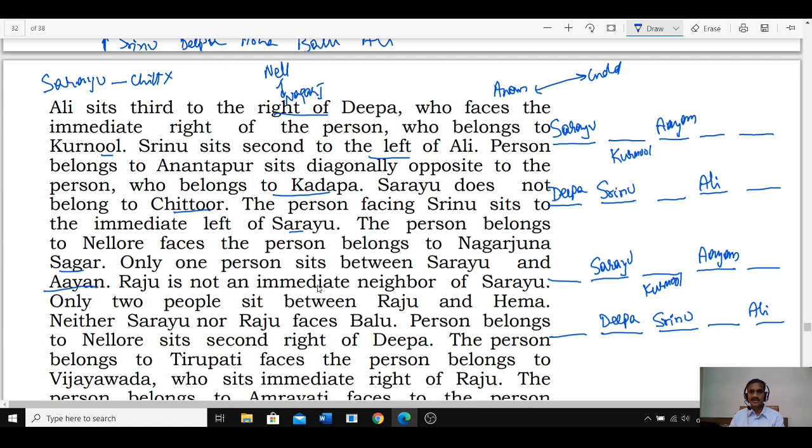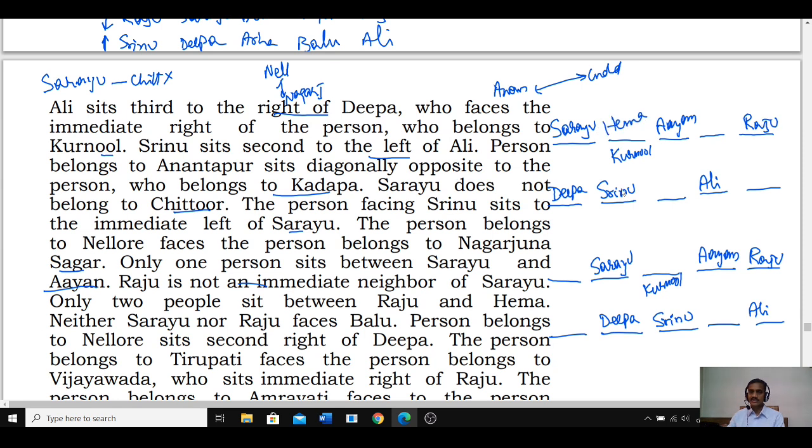Raju is not an immediate neighbor of Sarayu. Raju cannot be here; Raju can be at any one of these. Raju must be here. And there are two people between Raju and Hema. As Raju is here, two people between them is not possible. Hence Raju is at this place and Hema at this place.